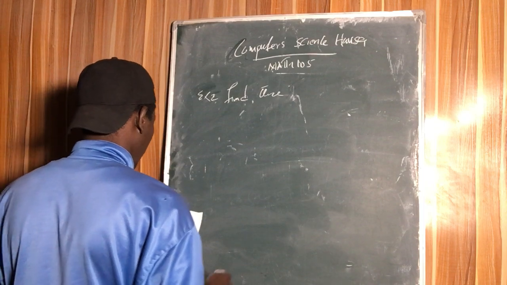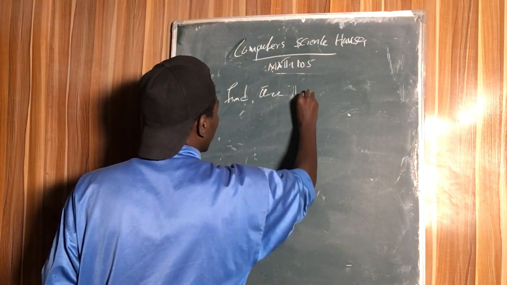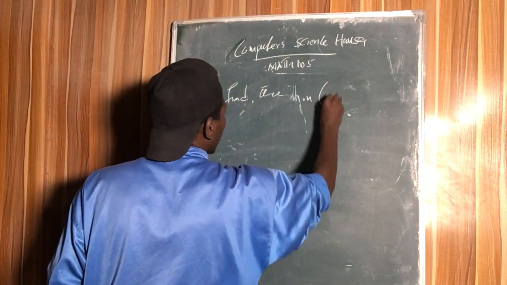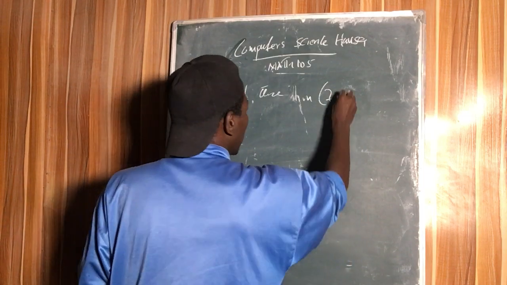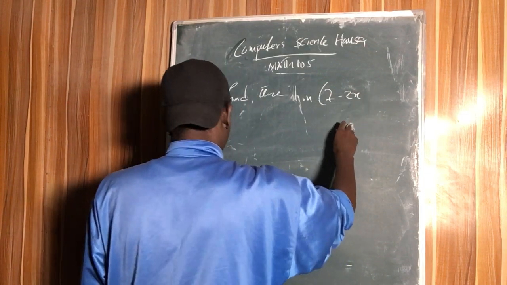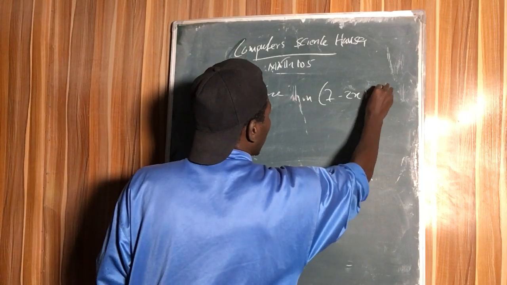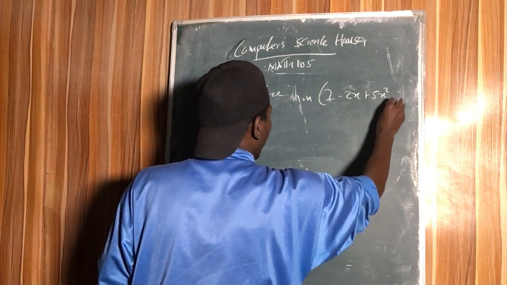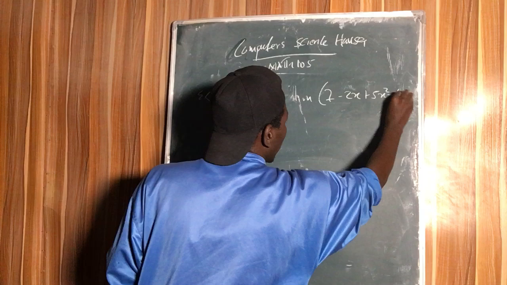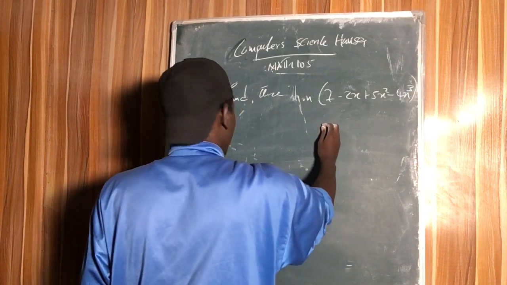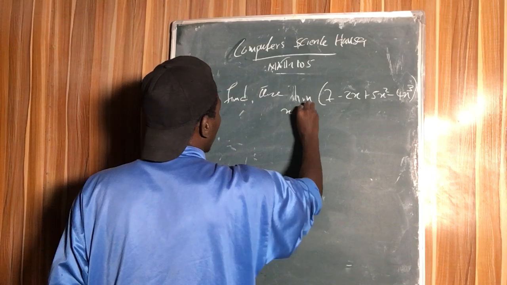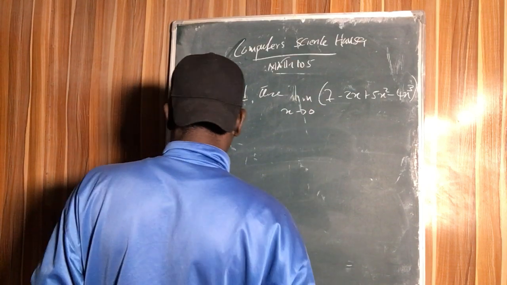So the example says we have a limit of 7 minus 2x plus 5x squared minus 4x cubed, as x tends to 0.